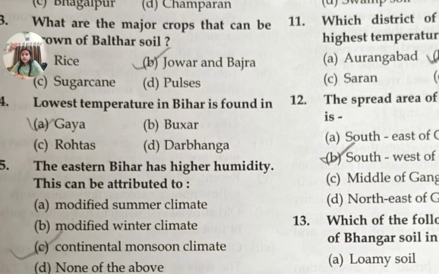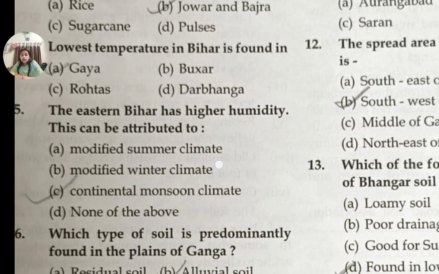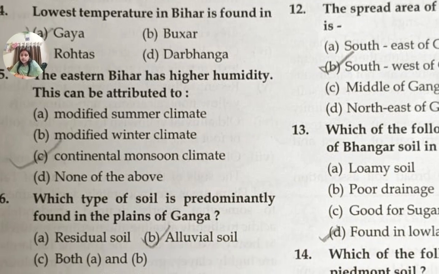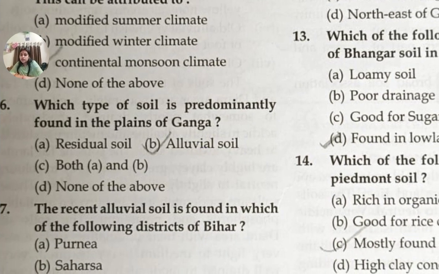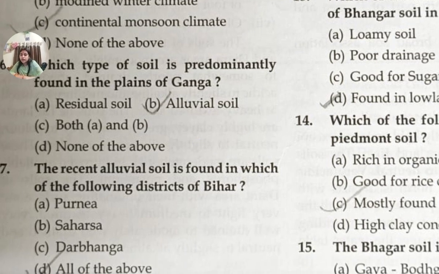Question number 4 is, lowest temperature in Bihar is found in, option A is the answer, Gaya. Question number 5 is, the eastern Bihar has higher humidity. This can be attributed to, option C is the answer, continental monsoon climate. Question number 6 is, which type of soil is predominantly found in the plains of Ganga? Option will be alluvial soil.